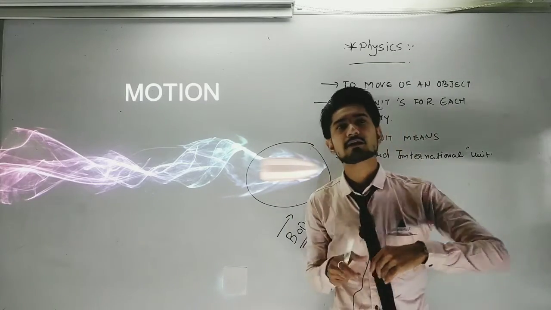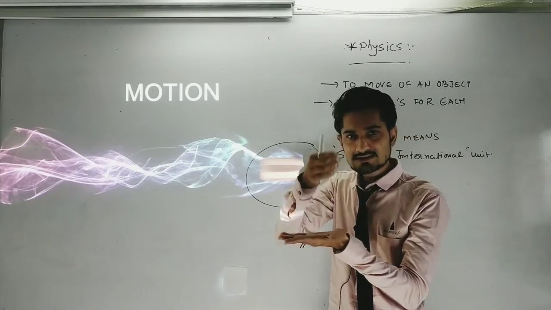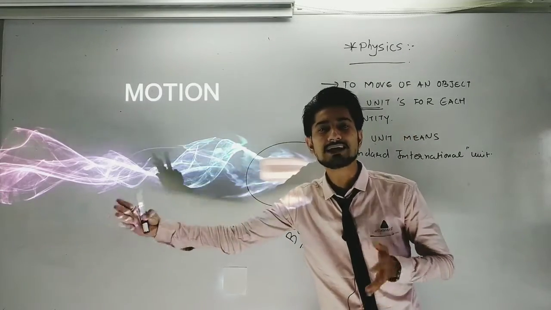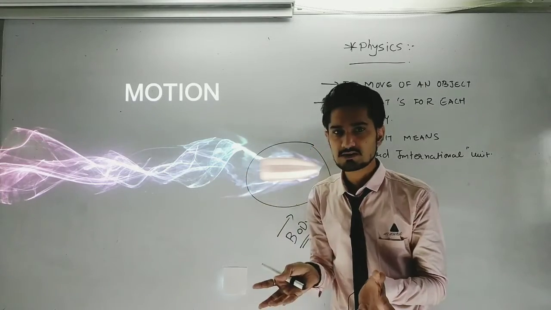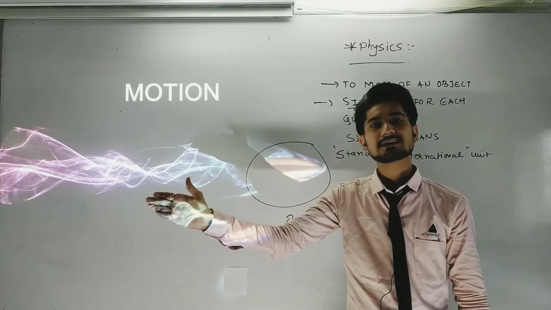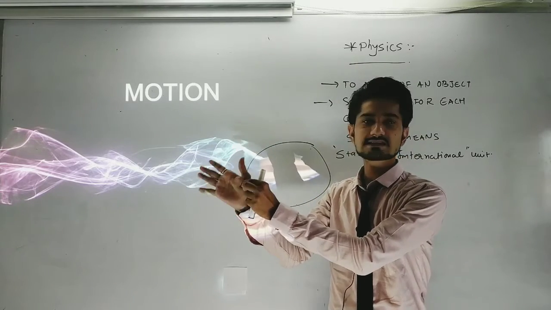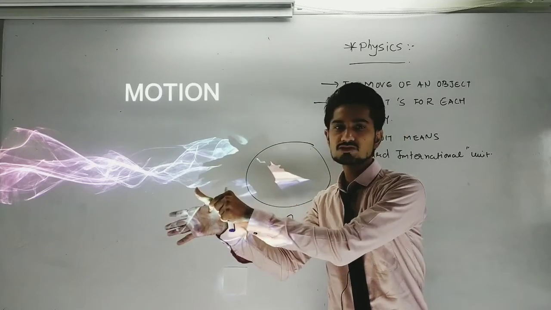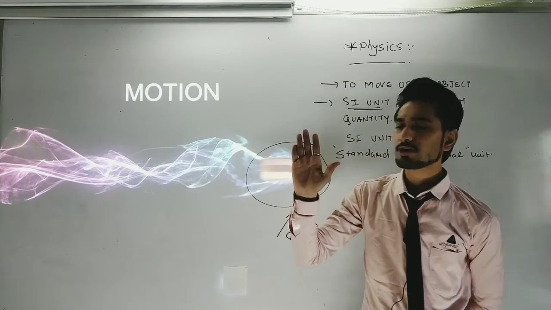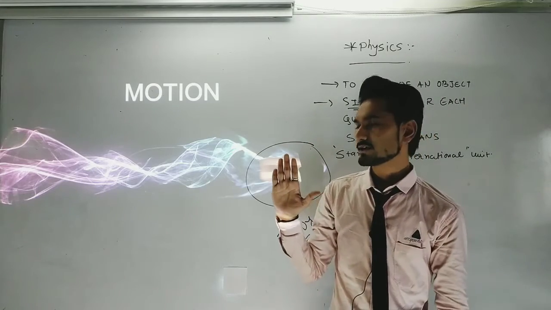Suppose sir is talking about a body that travels from one place to another place, then it is said to be in motion. Suppose this is a body and it changes place from here. Now I can say that this is the body that is in motion. But what about when I have just put my hand here, now what will it be considered?